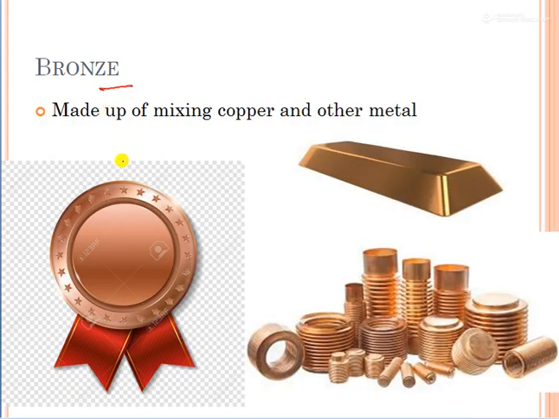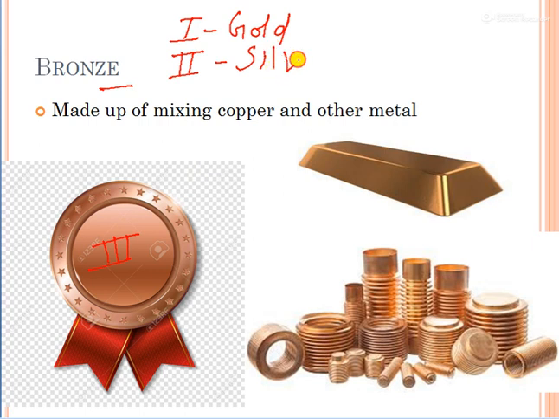Now bronze, you have heard about the bronze medal. Those who come in third position get the bronze medal. Like the first one gets the gold medal. If someone comes second, they get the silver medal, and those who come third get this bronze medal. You have seen or heard this many times. So this bronze is again a binary alloy. It is made from copper and another metal combination.